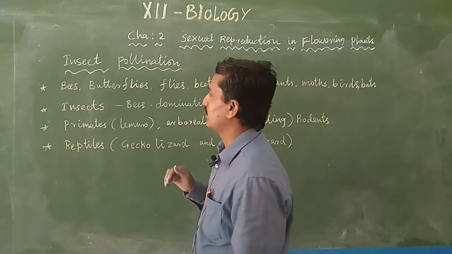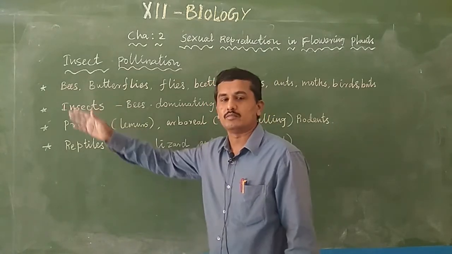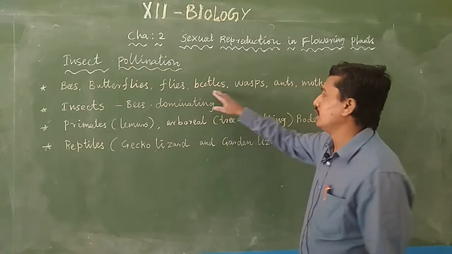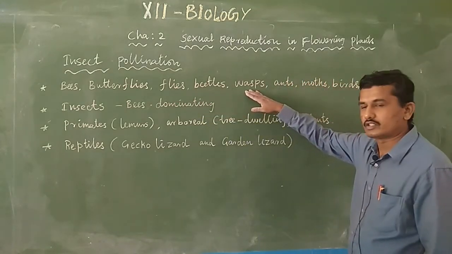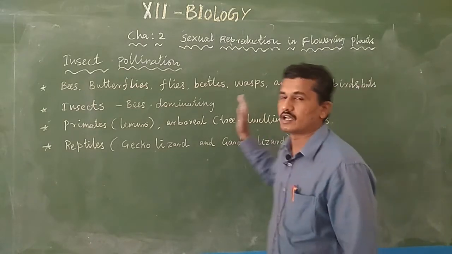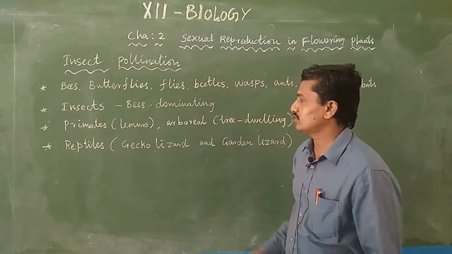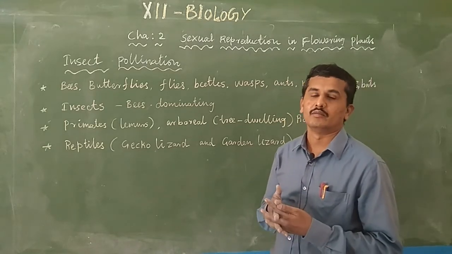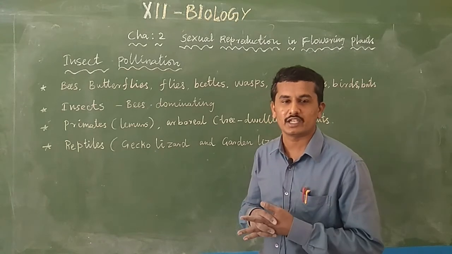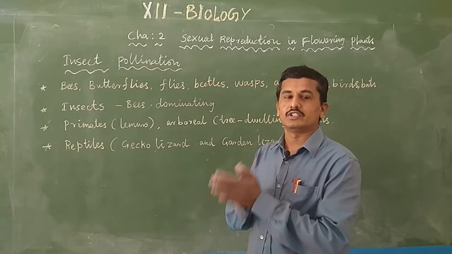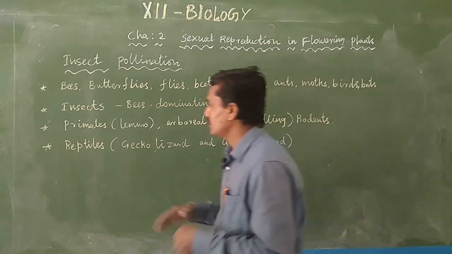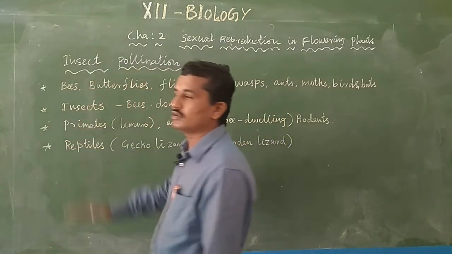Various animals are used for pollination, like bees, honeybees, butterflies, flies, beetles, small insects, wasps, ants, moths, birds, and even bats. Among insects, particularly bees. Bees are the dominating pollinating agents in the animal category. Dominating pollinating agent means bees are used for pollination in the majority of cases. The next one is primates.